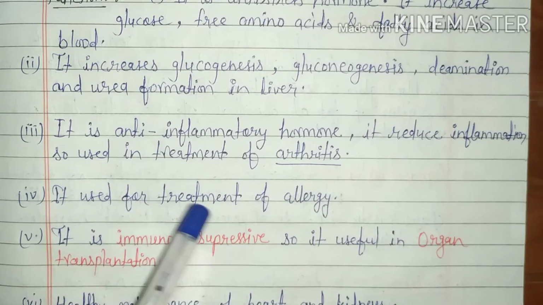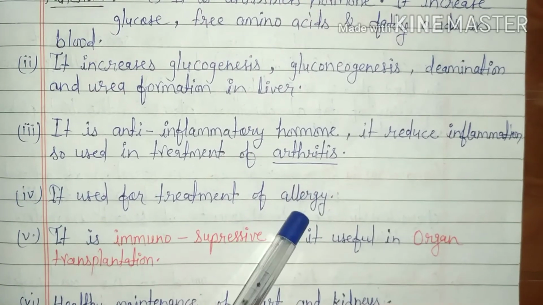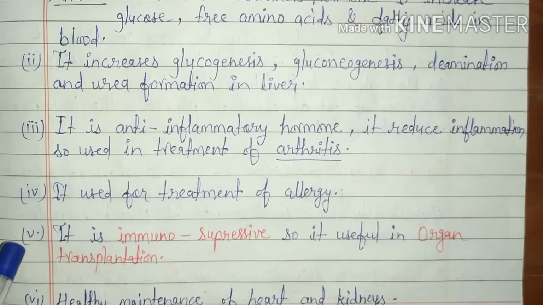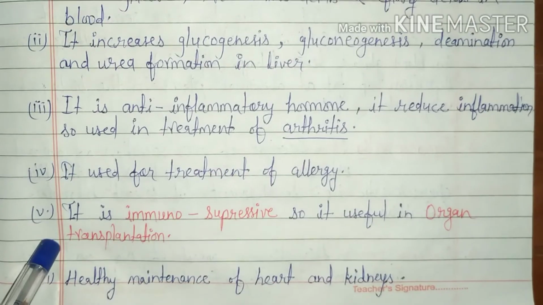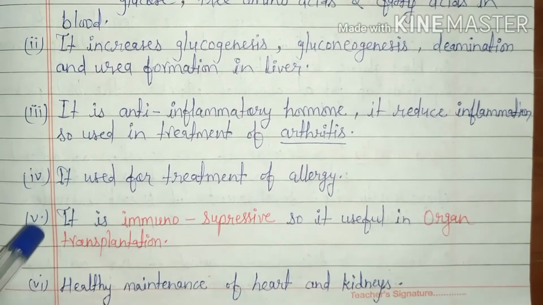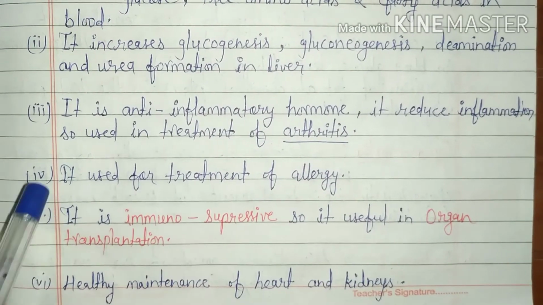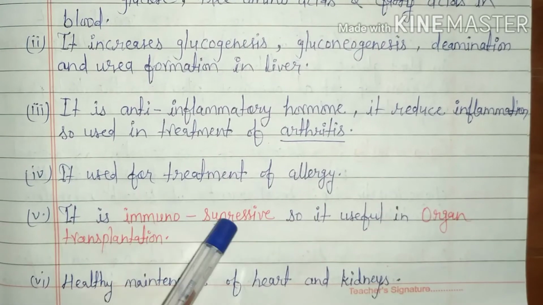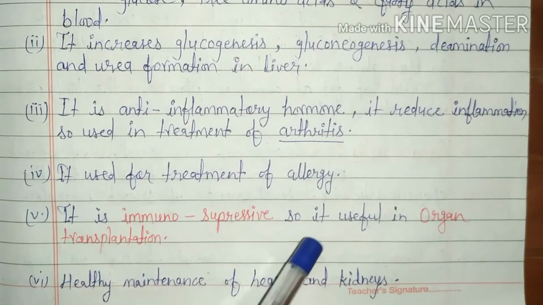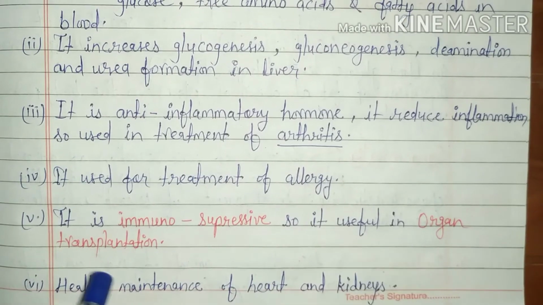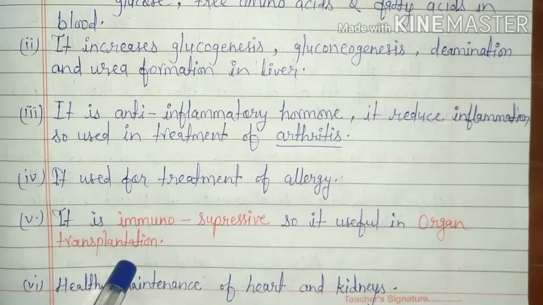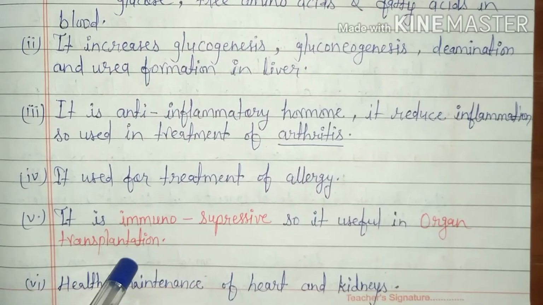It is used for treatment of allergy. Important point of this topic, it is immunosuppressive. So, it is useful in organ transplantation. Glucocorticoid hormones are important in organ transplant.